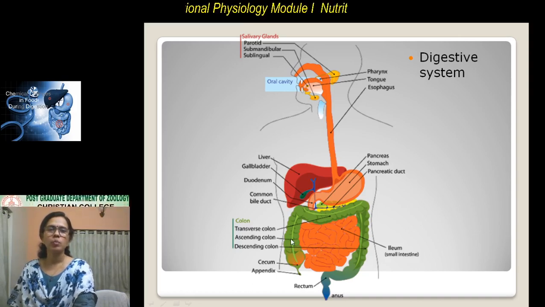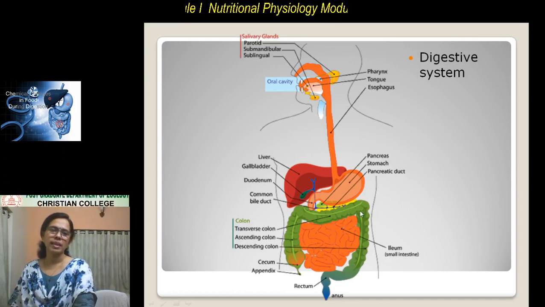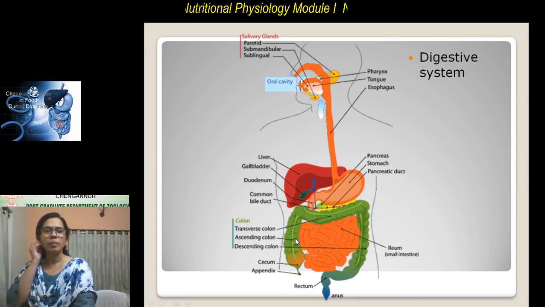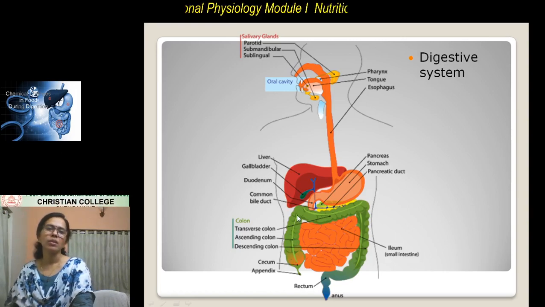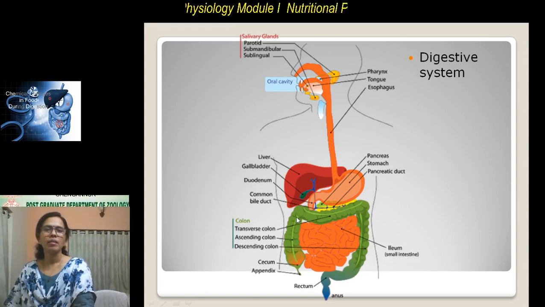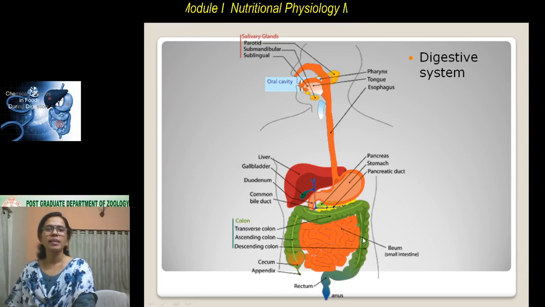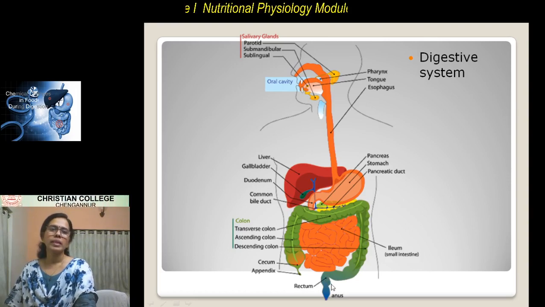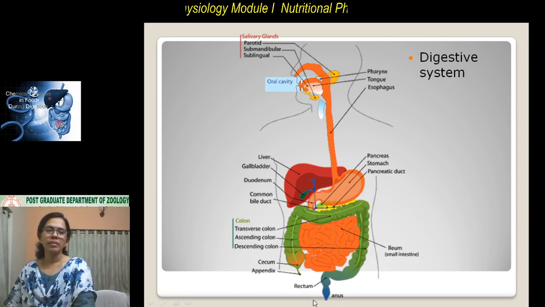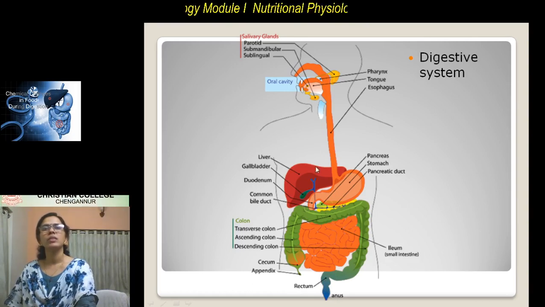Then the remaining food is pushed into the large intestine. And inside the large intestine, water and some vitamins are absorbed. The large intestine has an ascending colon, then this is the transverse colon, and this is the descending colon. And this is followed by the rectum, where the fecal matter is stored, and this is the anus through which it is defecated. So this is the digestive system.